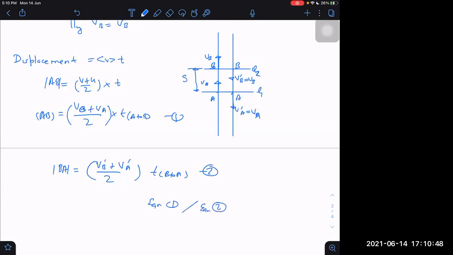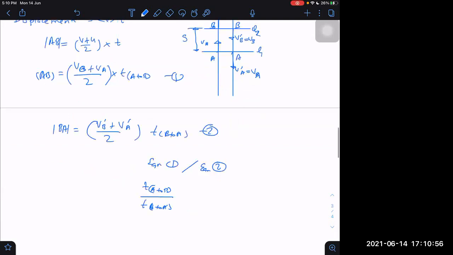What do we get? T A to B divided by T B to A into VB plus VA multiplied by V dash B plus V dash A equals, here I am writing similarly.